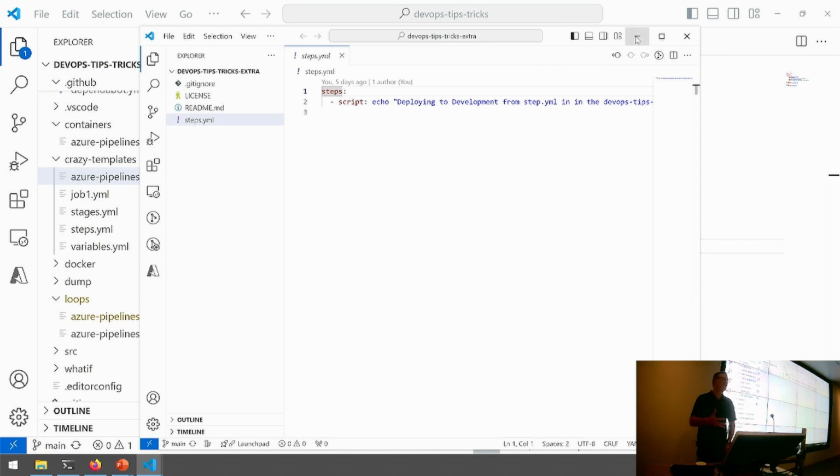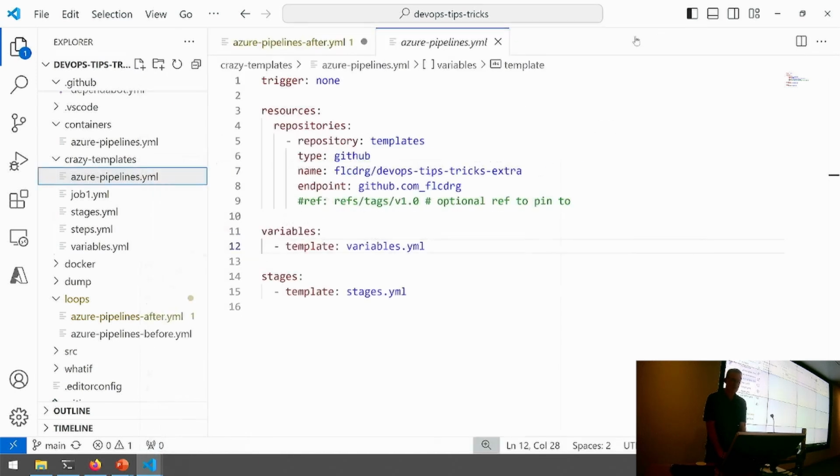But yeah, I've actually seen this, and there may be reasons why you want to do that, especially in a large organisation. You might want to provide some functionality and share that. But there's a cost to that, and I think it's really that it becomes quite hard for you as a maintainer of the pipeline to understand what's going on. It also means that it's a lot more risk. It's just like any other code that is shared: as soon as you change that template in that other repo, you risk breaking everything. So you're all of a sudden going to be a lot more careful about what changes you make to that.